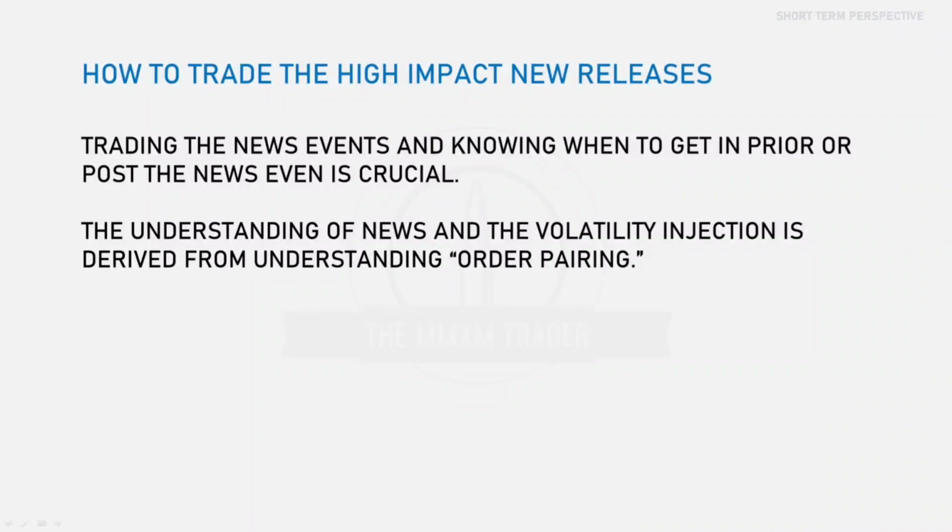So we're going to be talking about how to trade high impact news releases, right? So trading the news events and knowing when to get in prior or post the news event is crucial. The understanding of news and the volatility injection is derived from understanding order pairing, and we went over order pairing in the core concepts, right?